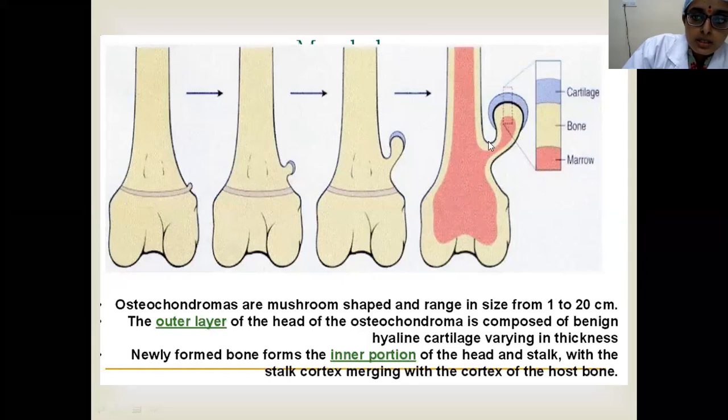So this is the osteochondroma. This is the cartilaginous cap which is overlying here, and this is the cortex which is continuous with the cortex of the parent bone, and this is the medulla. Usually the thickness of the cartilaginous cap should be less than 2 centimeters.